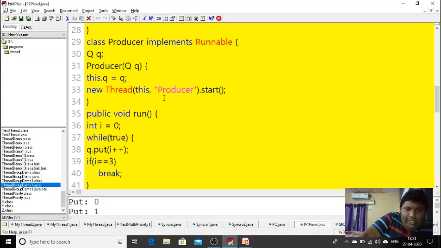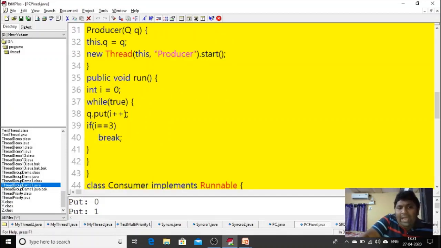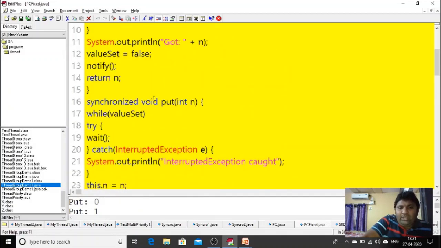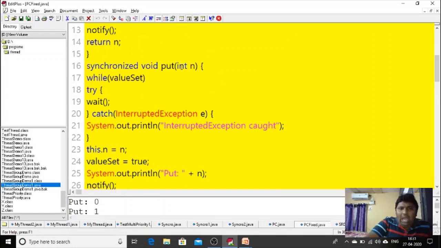In the producer's run method, while true, infinitely, q.put(i++). Initially the i value is 0. What is q? Q is the object of the Q class. So in q.put, I am passing the i value. Initially it is 0, and since it is a post increment operator, the i value will be 0 only. So the put method will be called with put(int n), and this n has the value 0.